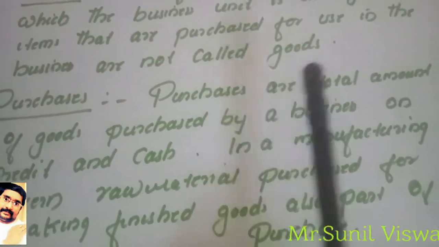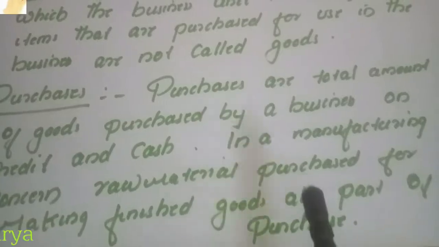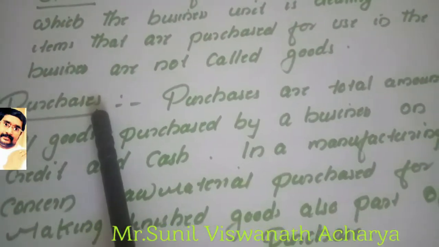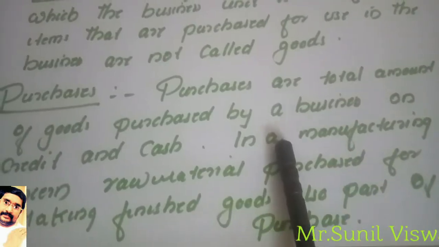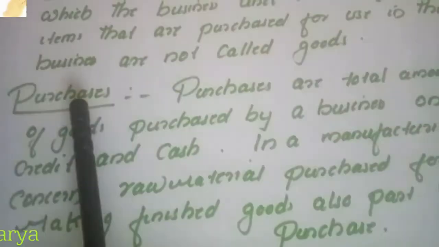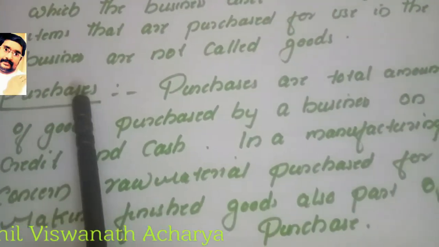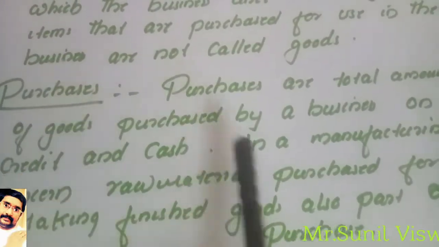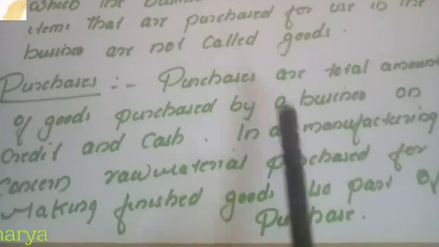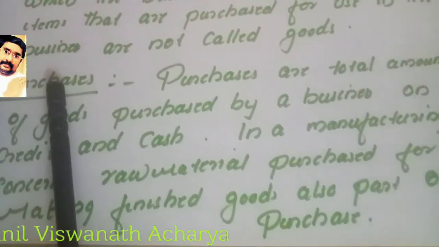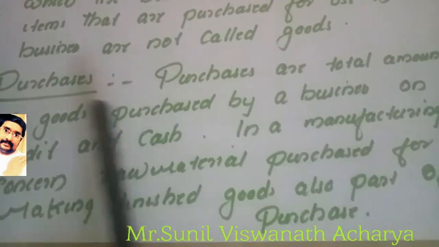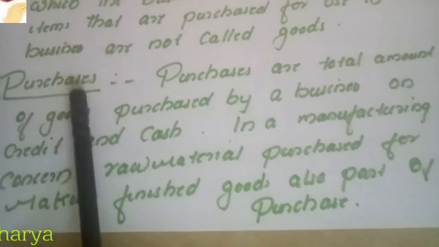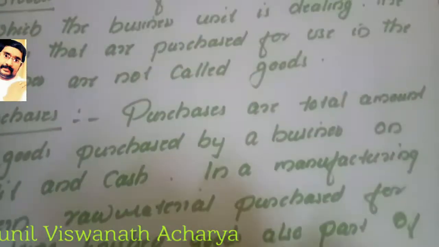If you purchase something other than goods, such as furniture, it is not part of purchase. If you are doing a textile business, purchasing furniture does not come under purchase; textile purchase will. If you are doing a stationery business, stationery purchase will come under purchase, but a computer purchase never comes under purchase. Keep in mind what purchase is.